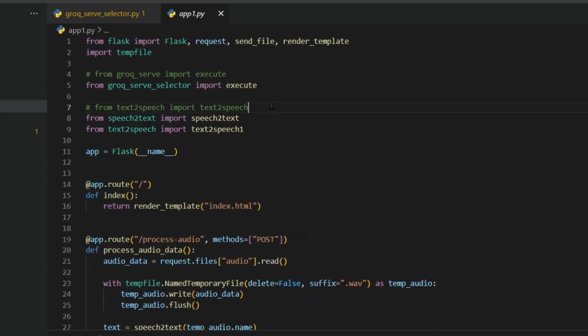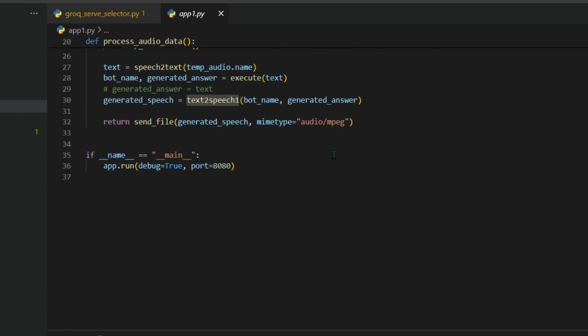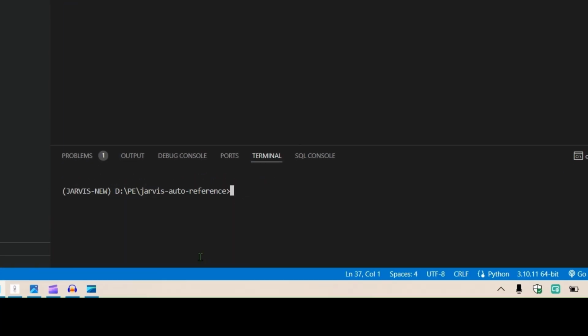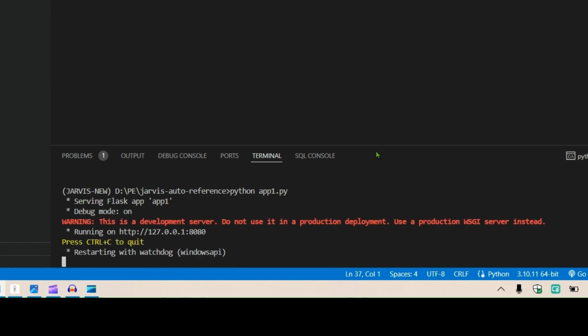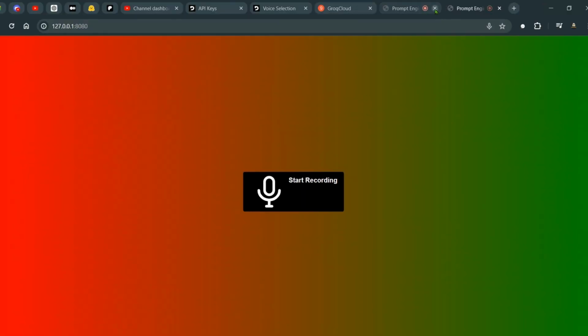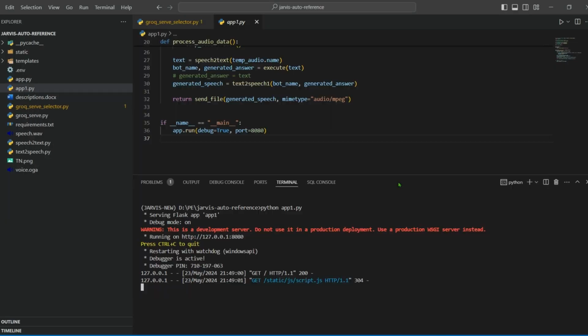So the imports we need to change here. We have imported the execute function from the Groq serve selector, and then we have imported the text to speech 1 function from the text to speech. So this is pretty amazing. Now for running this, I need to just stop, and then I say python app1.py. This is going to start up the server here. We can just hold control and press this. This will open up the interface here.